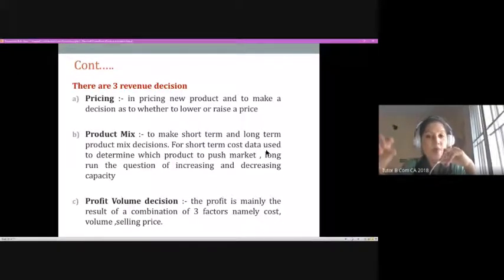So depending upon the profit volume relationship, I can decide how my marketing strategy should be. That also can be decided if I know my cost associated with a particular product or service very accurately and on a timely basis. That again is considered to be one of the management decisions that could be taken with the help of cost information.